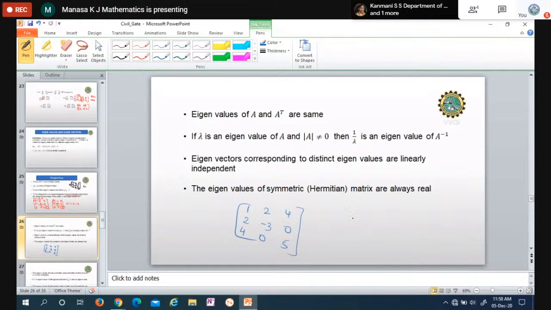Okay. A Hermitian matrix means the diagonal elements are real, and if it is 1 plus i, this is 1 minus i, its conjugate. Here if I take 2 minus i, its conjugate is 2 plus i. If I take just the real part 3, of course this is 3 because the imaginary part is 0, so no conjugate exists. So this is called a Hermitian matrix. Anyway, the eigenvalues of a Hermitian matrix or a symmetric matrix are always real.